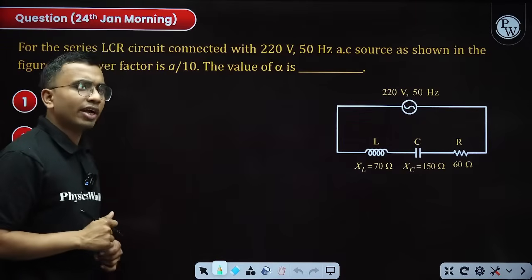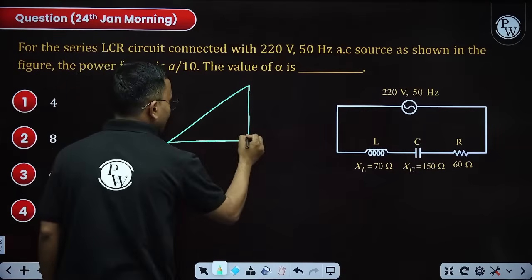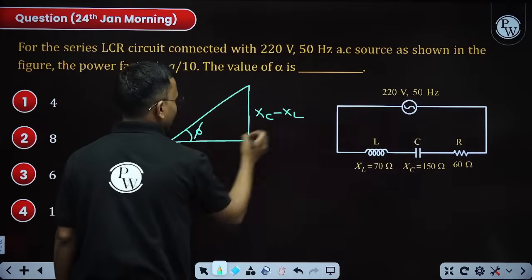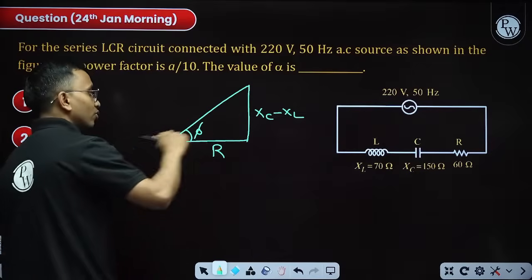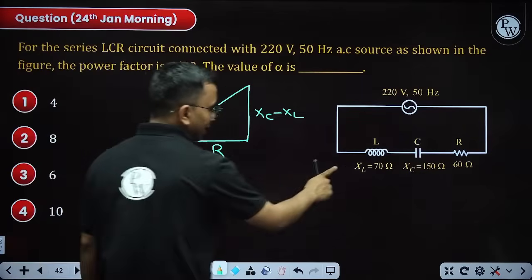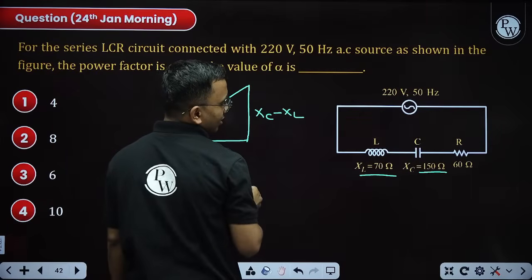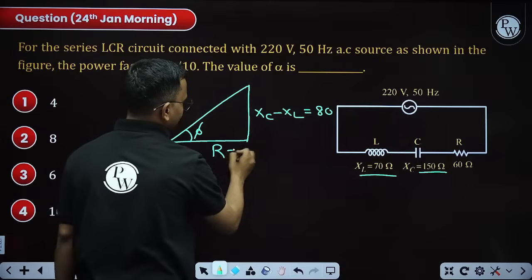How can I find phi? By drawing the impedance triangle. Draw the impedance triangle. This angle is my phi. This is my XC minus XL. This is my R. From here find phi, then find cos phi. So XC and XL are given. XC minus XL is equal to 80. This is 80. R is 60.